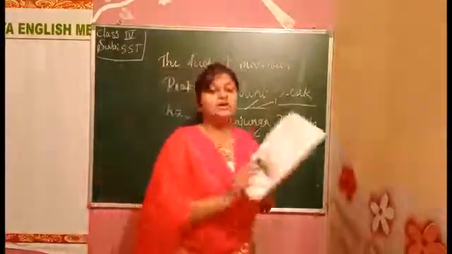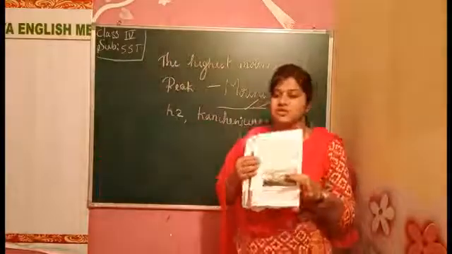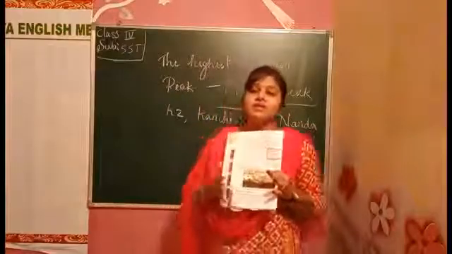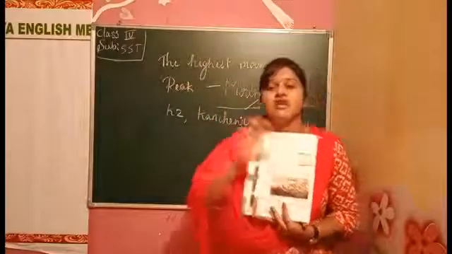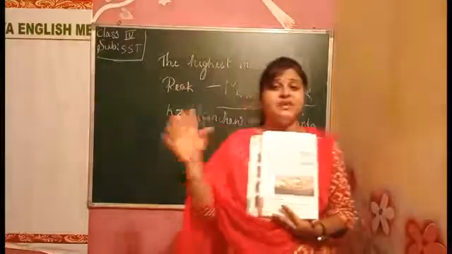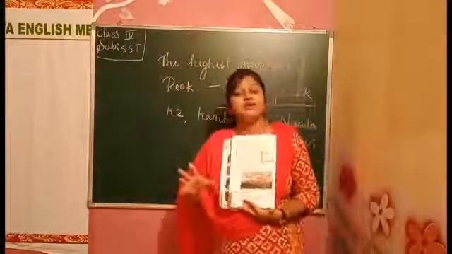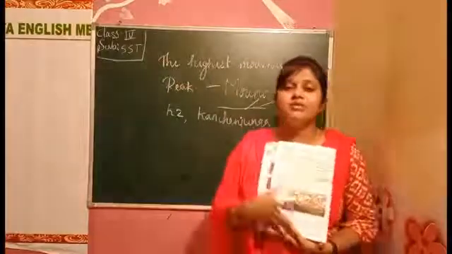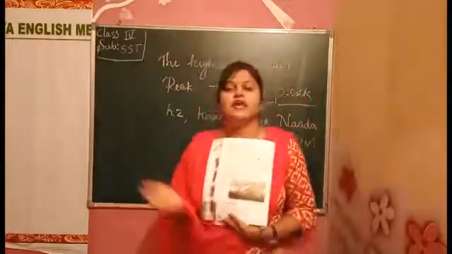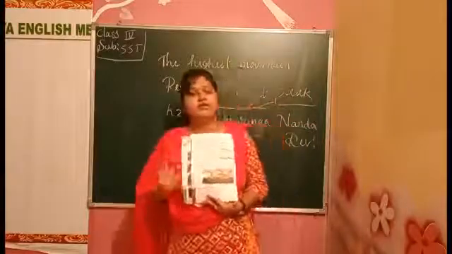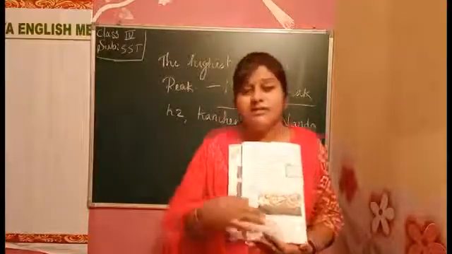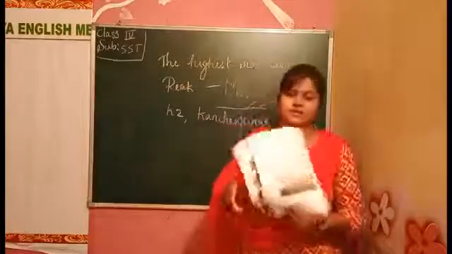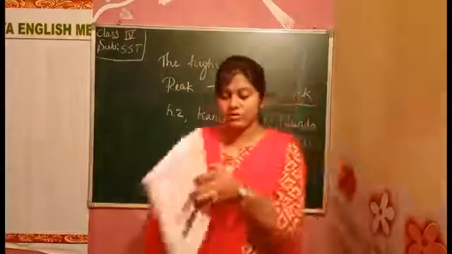Okay. Now, in your book, they have given a picture. See, children, they have given a picture. Our Himalayas look like that. It is always covered with white snow. We can say they are white mountains and white hills. They are not the color of stone or the color of our soil. It is fully covered with what? Snow. Yes? Okay. Now we'll move on to the next one.